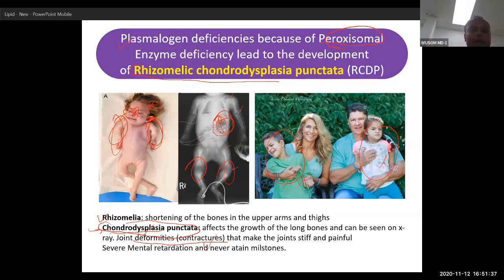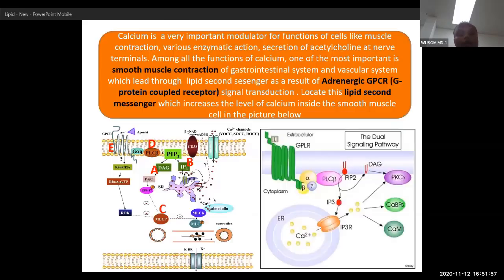So if you remember rhizomelic chondrodysplasia punctata, you will understand the disorder. This is because of deficiency of plasmalogen synthesis. So anyway, we don't know all the functions of plasmalogen, but it is very important for brain function. It is very important for growth as well. Okay, so this is the significance of plasmalogen.